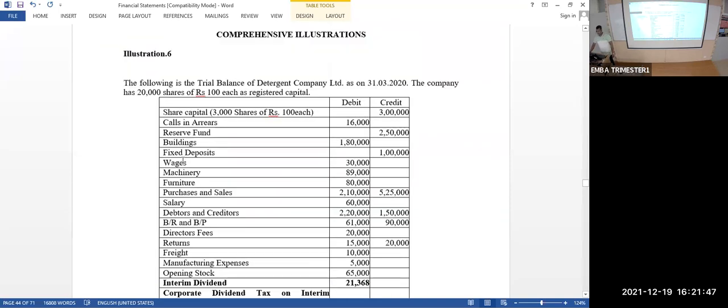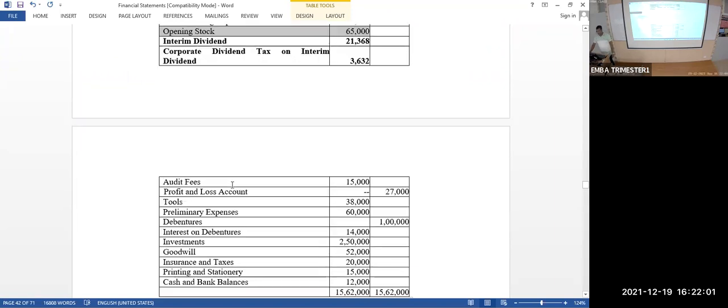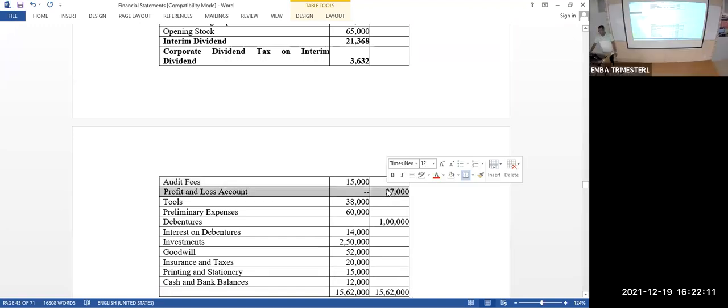Okay. Where are we now? Yeah, fixed deposit, wages over, machinery over, furniture over. Yeah, director fee. Yeah, freight. Yeah, opening stock. It is used for calculating the change in inventories. Okay. Audit fee. Other expenses. This we already used in calculating the reserves and surplus as well as the surplus.